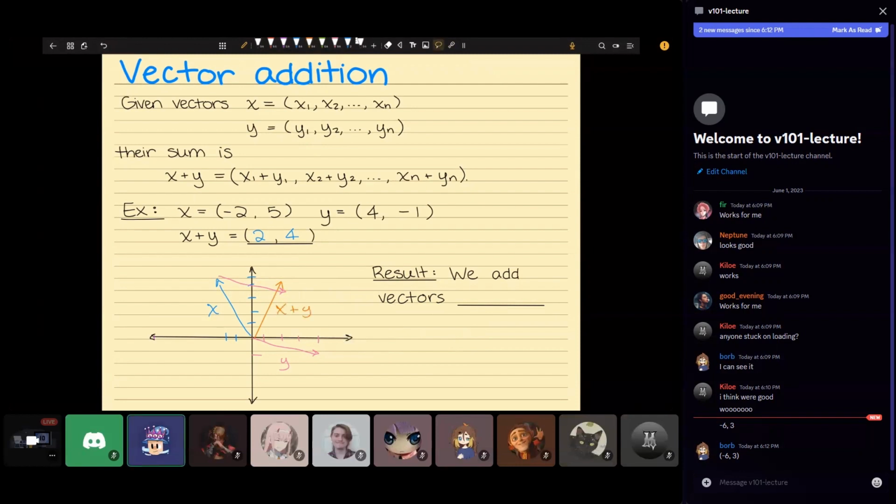And what's neat is that we can do this in the reverse way too, so that we can also take x, and we stack it onto y, and this is supposed to give the same thing. Okay, so whether you do x plus y or y plus x doesn't matter, it's the same thing. And the way that we add vectors is we add them tip to tail. This is how vector addition looks. Are there any questions so far?